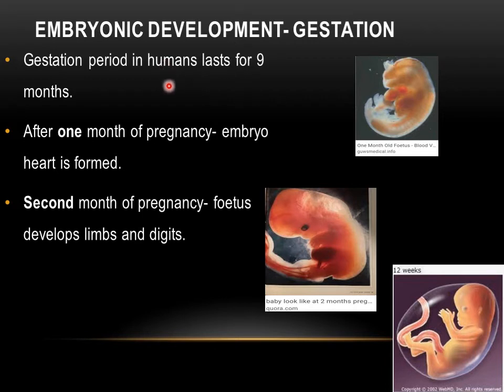In humans, it lasts for 9 months. So these are the changes which take place. After 1 month of pregnancy, the embryo's heart is formed, so the heartbeats can be heard through the stethoscope. During the second month of pregnancy, the fetus will develop limbs and digits. You can see small limbs here, forelimbs here, and digits.